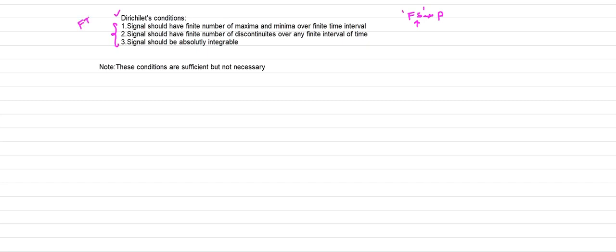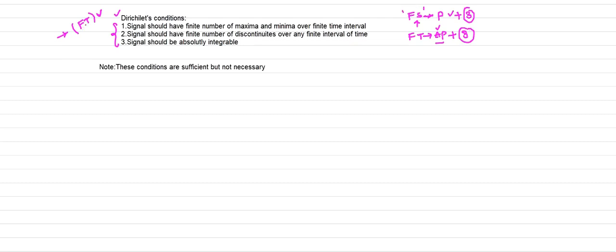Fourier transforms are applicable to aperiodic signals, whereas Fourier series is only applicable to periodic signals. So in addition to being periodic, the signal must satisfy three conditions. Here also, in addition to being aperiodic, the signal must satisfy three conditions, which are your Dirichlet's conditions.